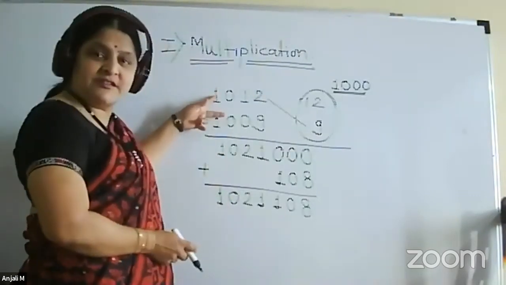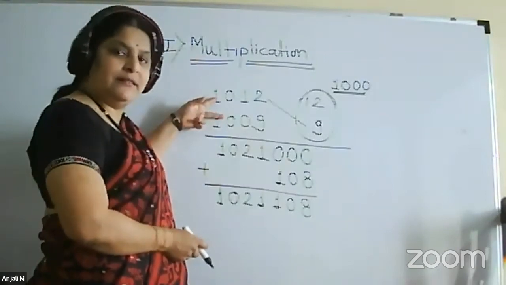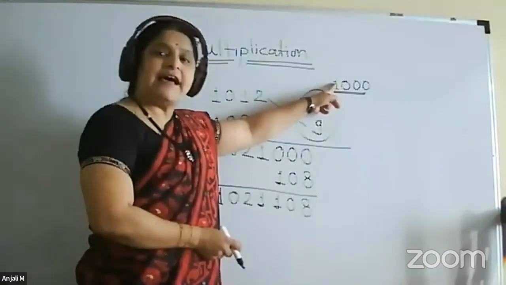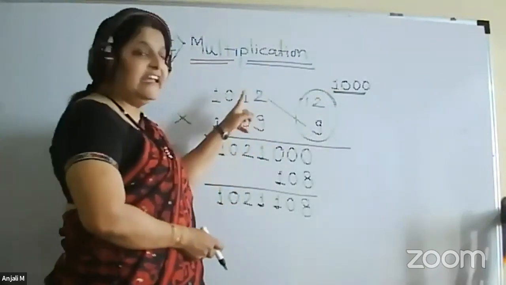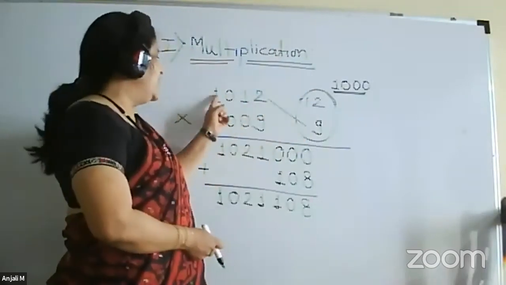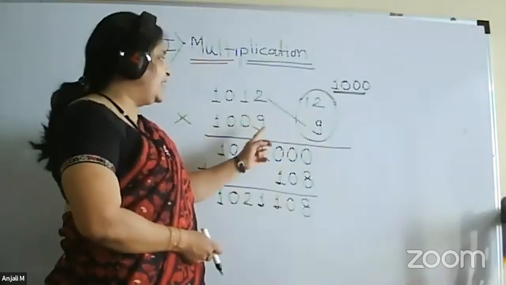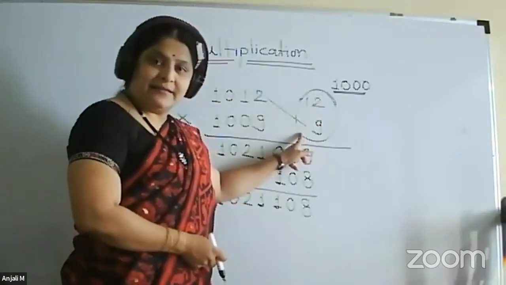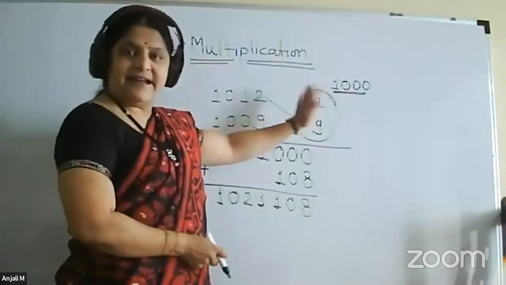Given the two numbers, choose an appropriate base of power of 10. So we have chosen it as 1000. Second step, subtract the base from each of the numbers to get your right hand side. So 1012 minus 1000 is 12. 1009 minus 1000 will be 9. So this is our basic structure, left hand side, right hand side.